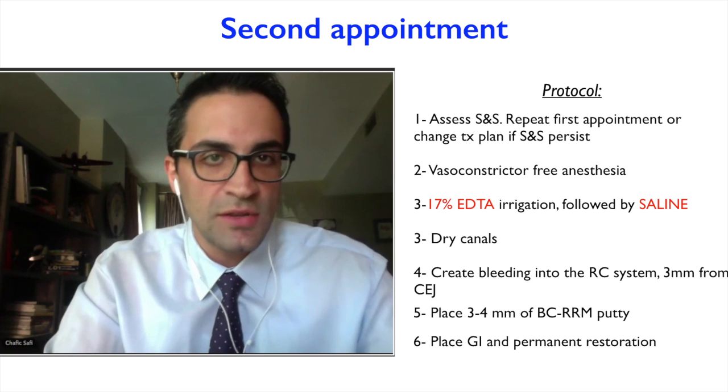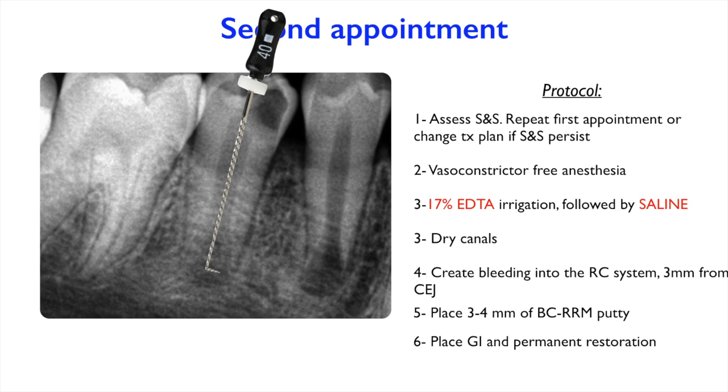Usually what I do is I bend a size 40 stainless steel hand file. I insert it into the canal, let's say 3 millimeters from the cemento-enamel junction further down. And then I see the bleeding under the microscope flowing up. Then I remove my file. I wait until I make sure that the bleeding is very stable, in other words, that it's not going to crumble down or disappear.